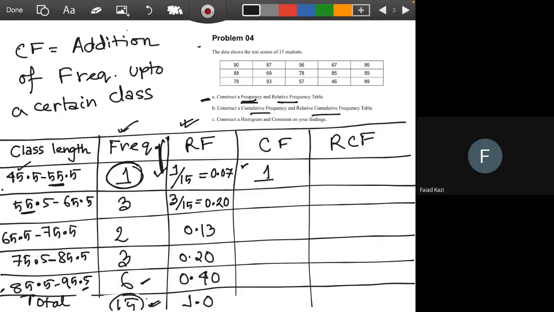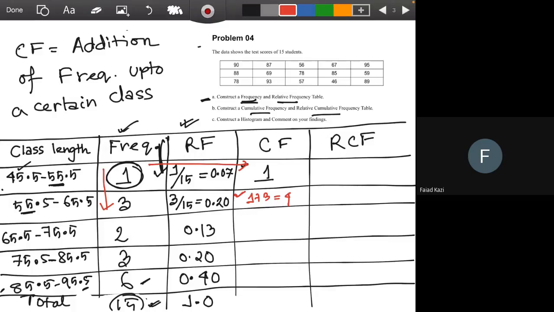So always in a frequency table, the first cell of frequency and cumulative frequency will always be equal, because there is no earlier data. Now the cumulative frequency of the next cell will be the addition of the frequencies until that cell. So 1 plus 3, that will be 4.